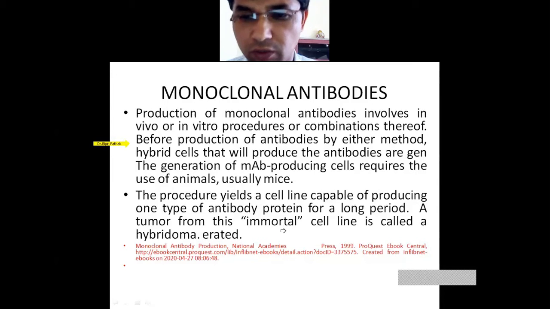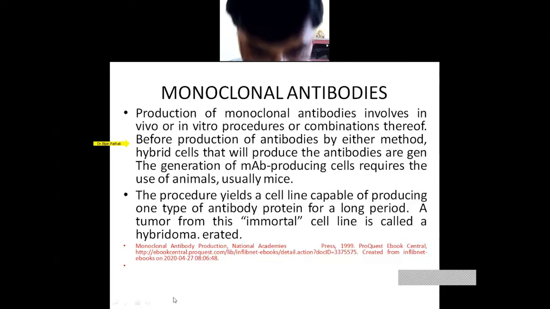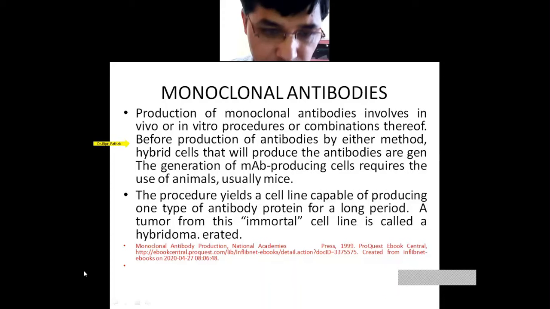You are very well aware of this. What is an antibody? Antibodies are immunoglobulins, and immunoglobulins are glycoproteins. For the production of these immunoglobulins, we use cell line cultures. A tumor from this immortal cell line is called a hybridoma. A hybridoma is a cell line. Then we will come to the next parts.